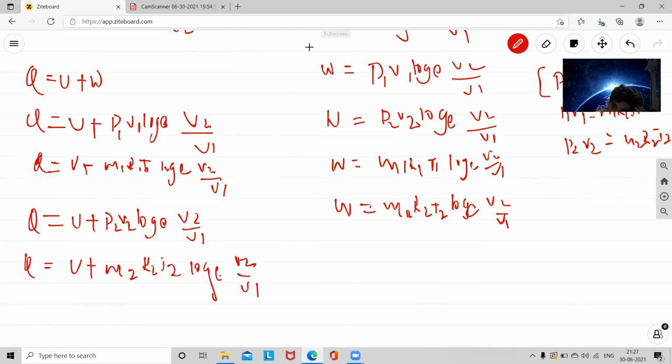Okay, if you neglect the internal energy, you can simply put this value as 0. So Q is equal to P1 V1 log e V2 by V1. So this is the equation. Q is equal to M1 R1 T1 log e V2 by V1. Q is equal to P2 V2 log e V2 by V1. And Q is equal to M2 R2 T2 log e V2 by V1. So these are the important relations of these various thermodynamic processes.